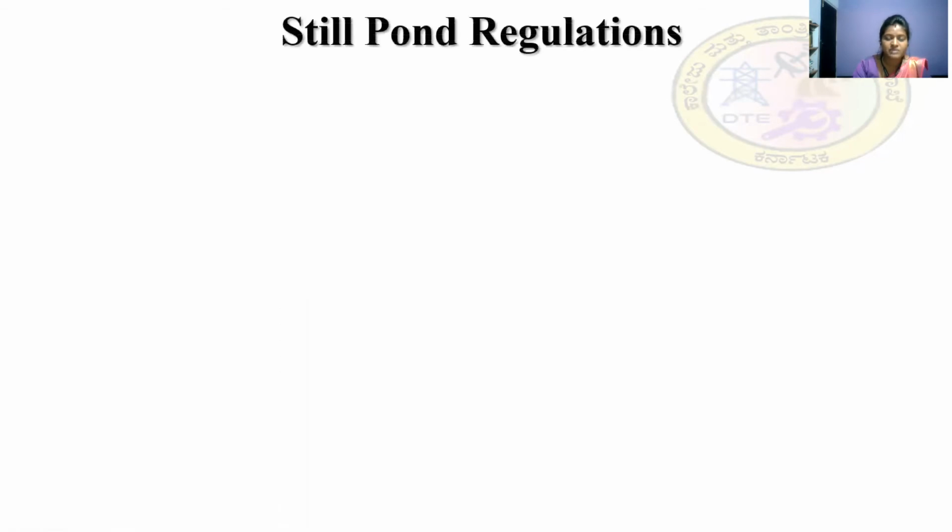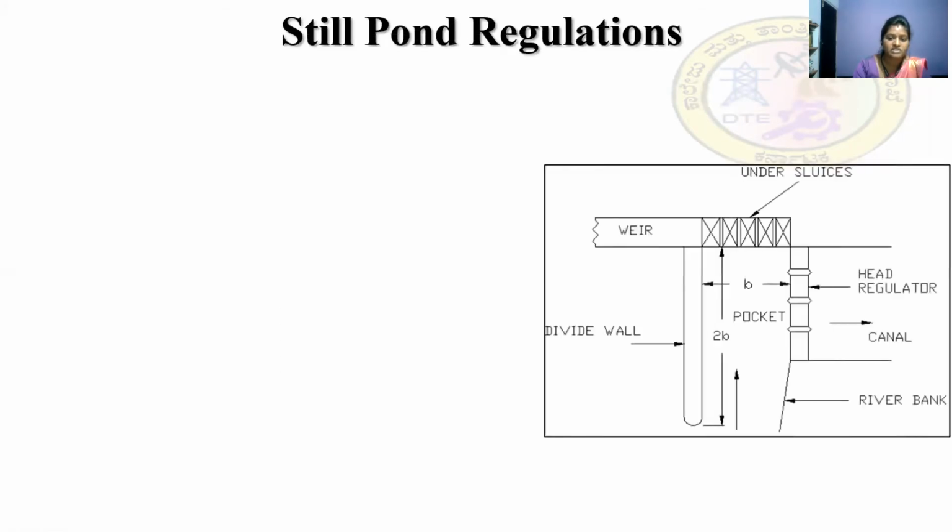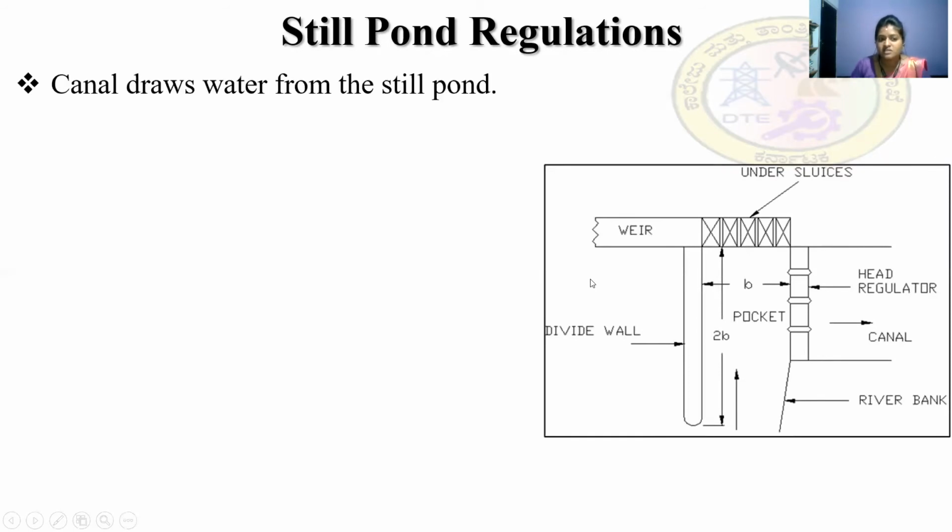So let us see the still pond regulation. This is the plan of a still pond regulation. Here the canal draws water from a still pond. This is our head regulator, this is our canal, and this is the weir. The canal head regulator is provided at a right angle to the weir, and this is the head wall.